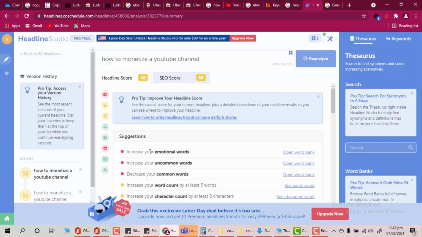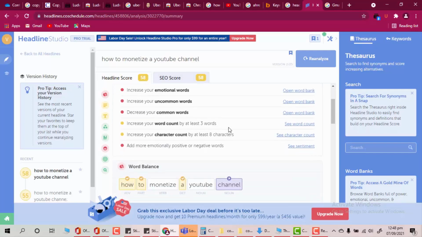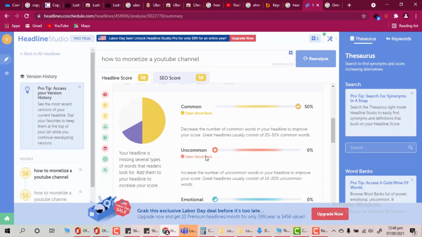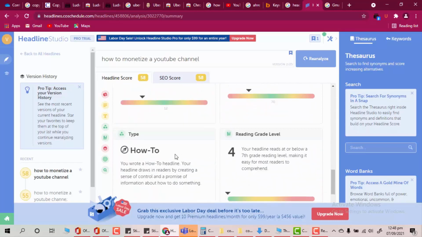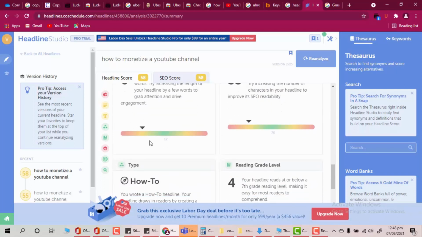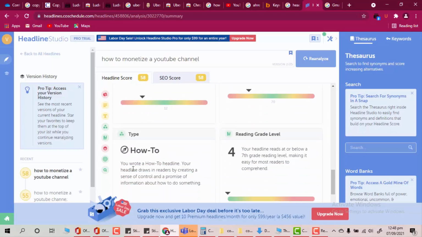It gives me a lot of suggestions. It tells me word balance, the grammar, the structure, and also my word count and my character count.